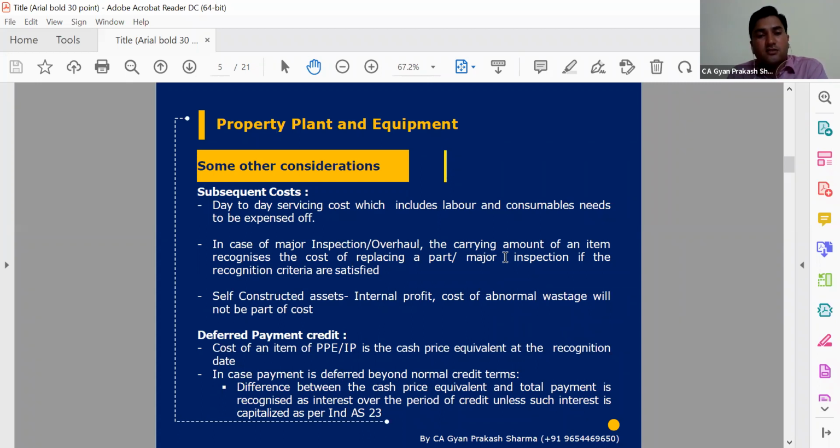Self-constructed assets. In some cases, we may have steel industries, or chemical industries. If they are based on steel, and prepare some plant and machinery type setups or internal sheds, then in that situation we incur cost on our own basis. We are not acquiring the properties from outside business organizations. So in that case also, we know what actual cost we have incurred. That cost, the clubbing of that cost, will be a part of the self-constructed asset.